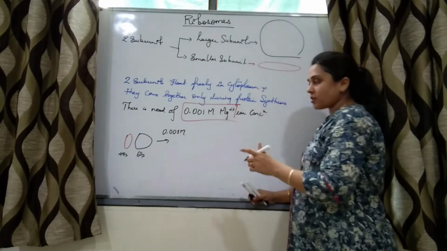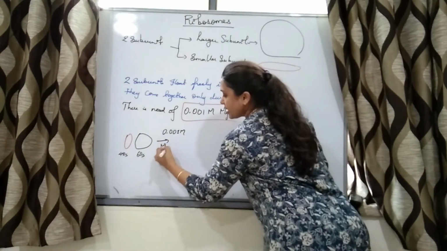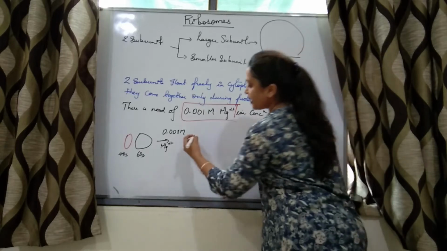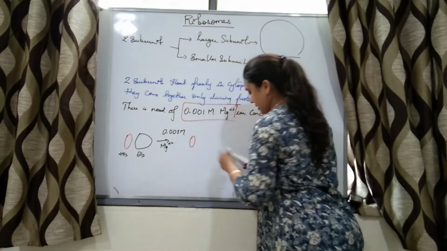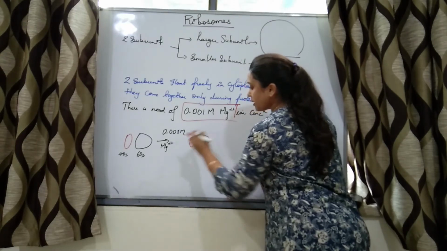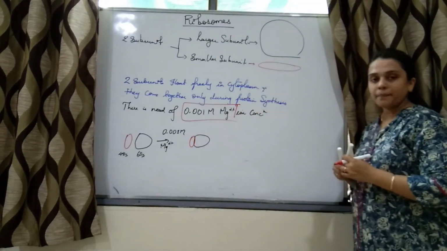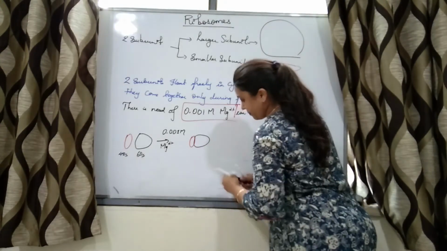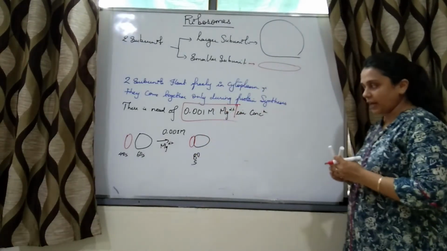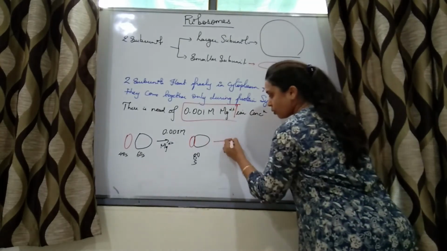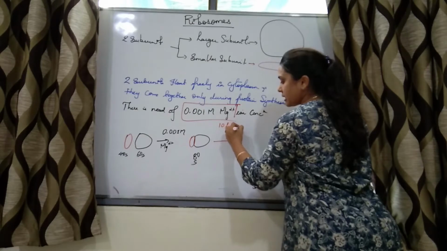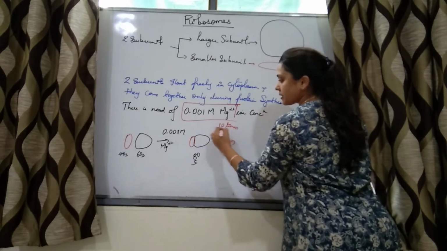When this much concentration of magnesium ions is available, at that time only the smaller and the larger subunits will come together to form 80S type of ribosomes.